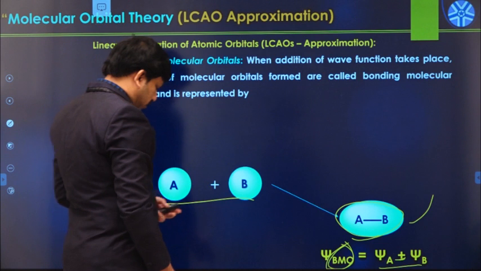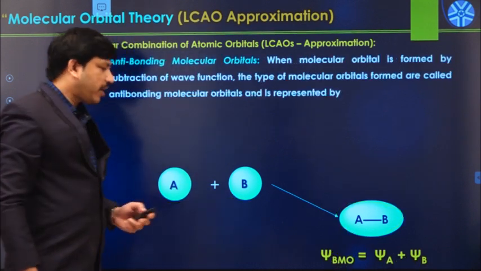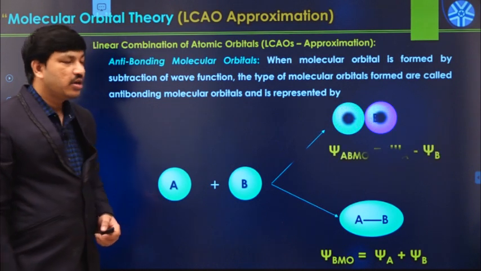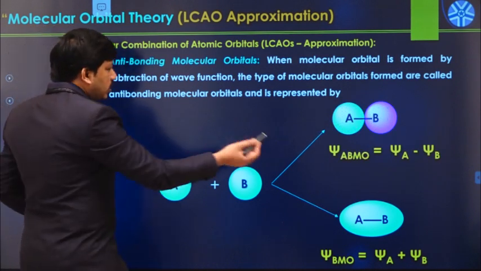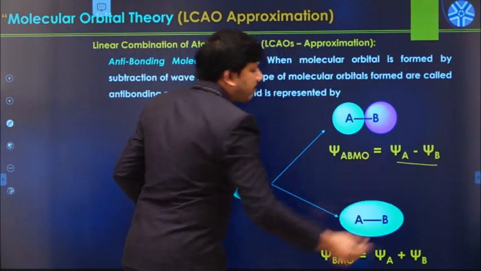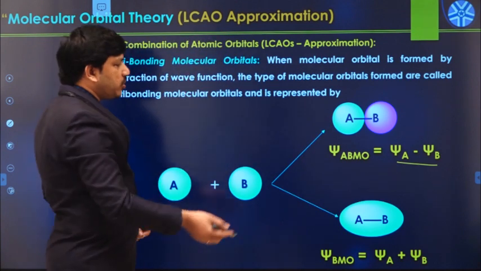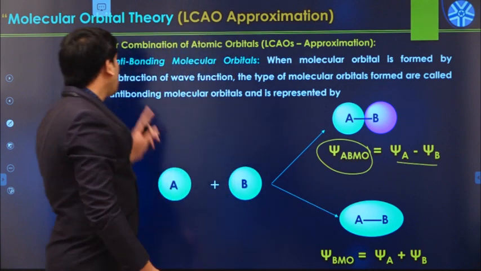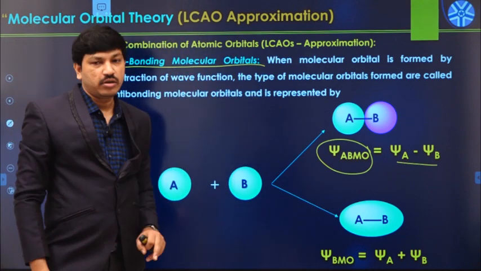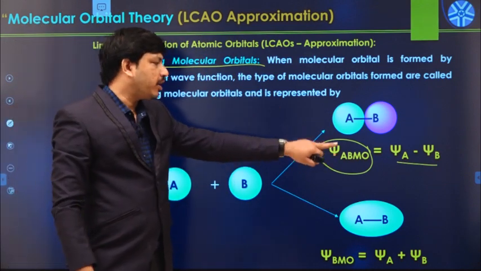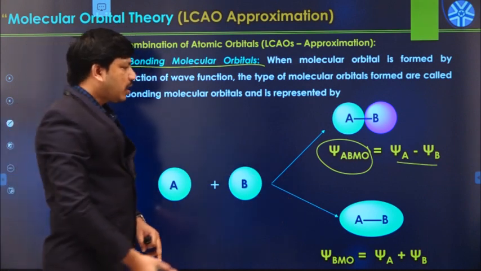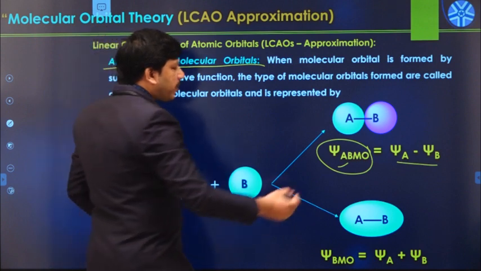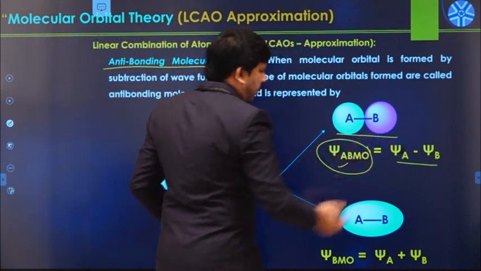In a similar fashion, whenever these two undergo subtraction linear combination, like this, psi A minus psi B, there is a formation of another molecular orbital called the anti-bonding molecular orbital, ABMO, and this is the psi function for that orbital.